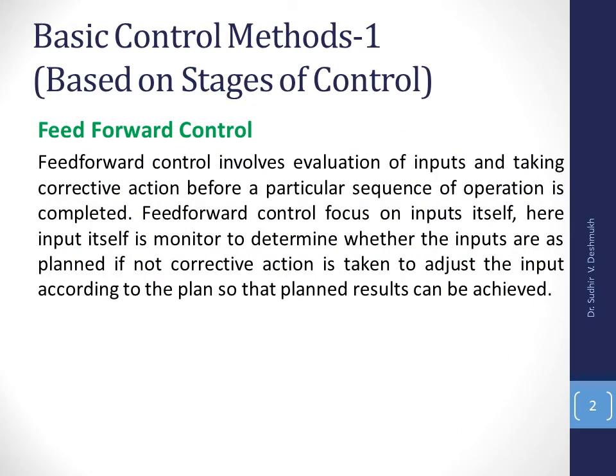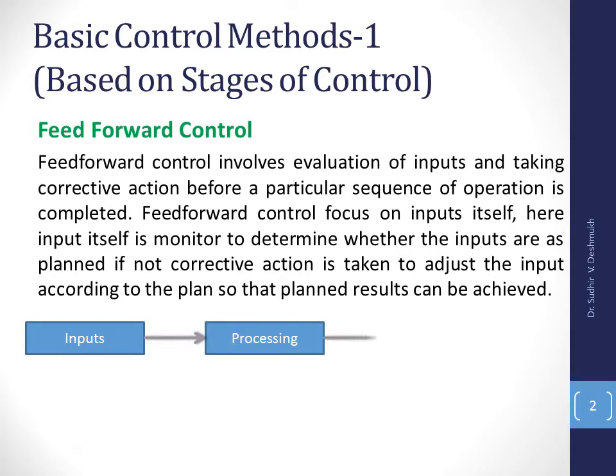Now there are various control methods, and these can be classified in various ways. One of the ways that you may classify it is as per the stages where we are implementing the control. Now we know that we have input, then we process this input, and then we have an output.